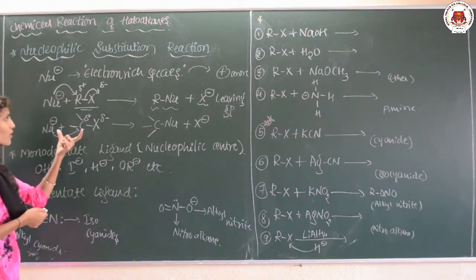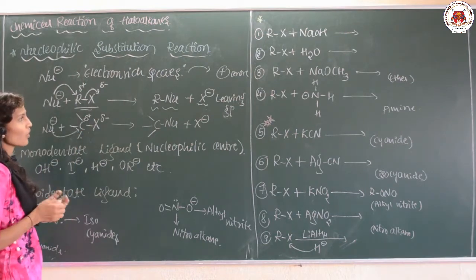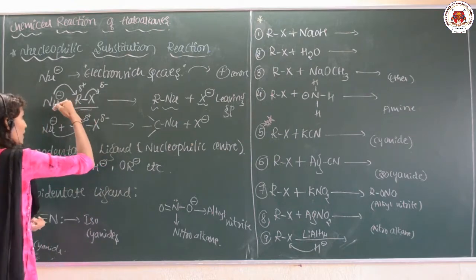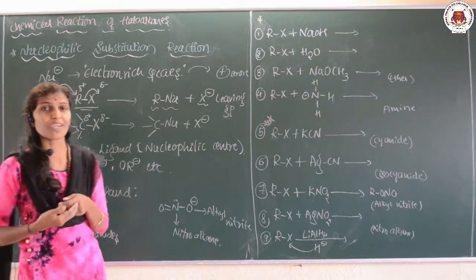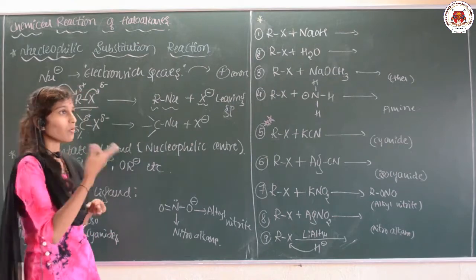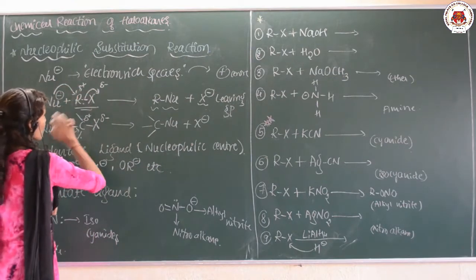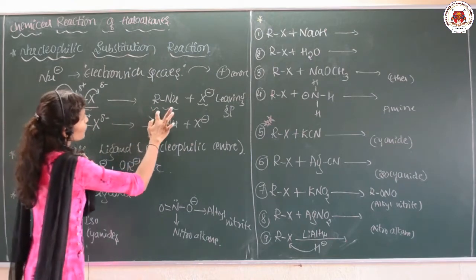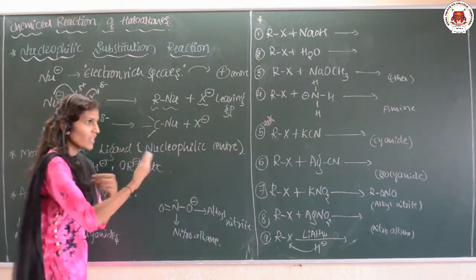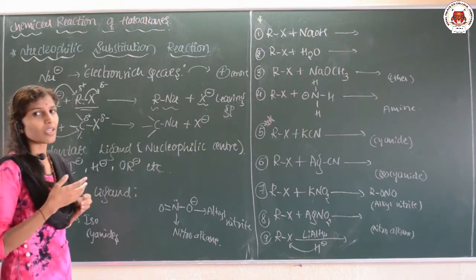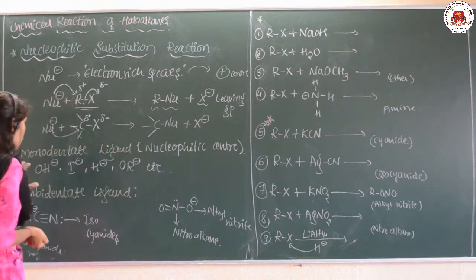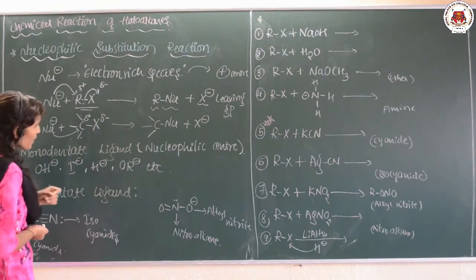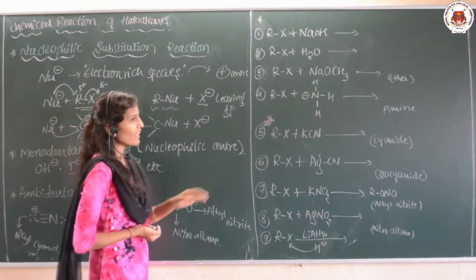First of all, just to get the idea of the nucleophilic substitution reaction, we take the haloalkane and attack it with the nucleophile, which is an electron rich system. It will attack the electron deficient, that is the positive center. So, Nu attacks the R, there is a formation of R-Nu, and X minus is left out, which we call the leaving group. Clear? Here let me clarify two more terms, that is monodentate ligand or monodentate nucleophilic center.